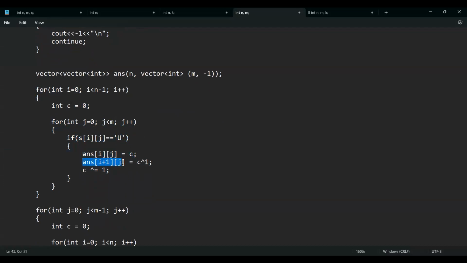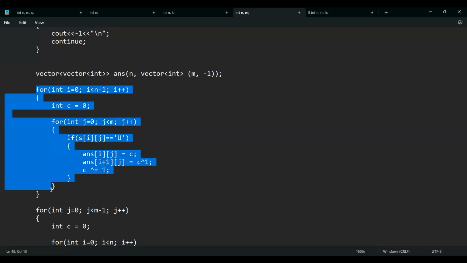I'll color the cell which is below this cell as C. This is XOR 1. So if this was 1, this is 0. If this is 0, this will be 1. So I am coloring them in different colors. If this is white, this will be black. If this is black, this will be white. And then I'm changing the value of my C. For next time, if this is black, this is white. Next time, this will be white, this will be black. So this way, all the vertical dominoes get colored.